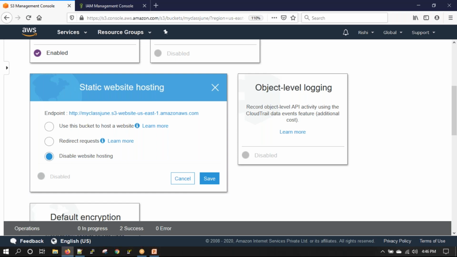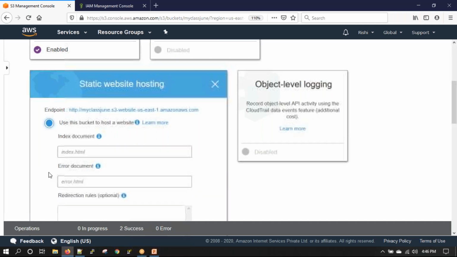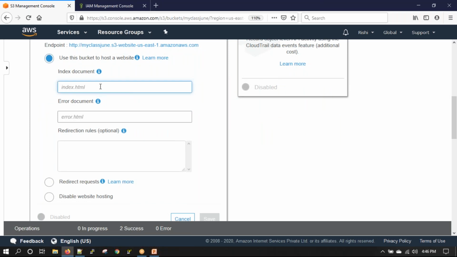So if we have a static website, we can host it on S3. S3 provides a mechanism where I can host a static website. I can say static website hosting, and use this bucket to host a static website. It will ask me what is my index page. The index page is the first page which gets opened when my website is accessed. The error page is what is shown if my website is not accessible, so you need to define that. Let's say my index page is home.html and my error page is error.html.